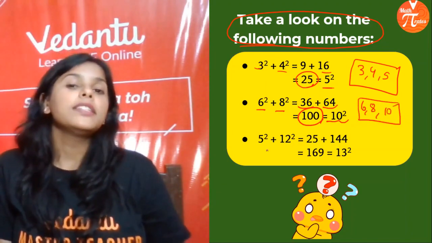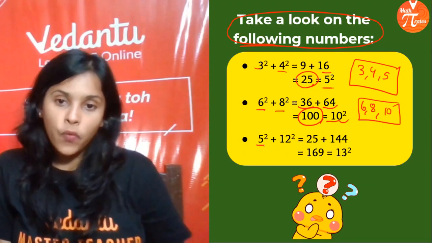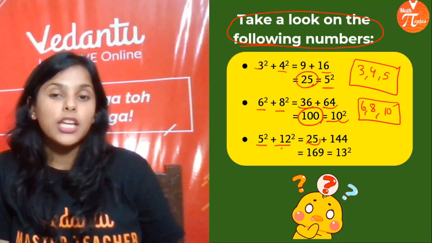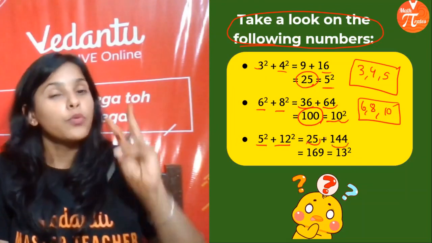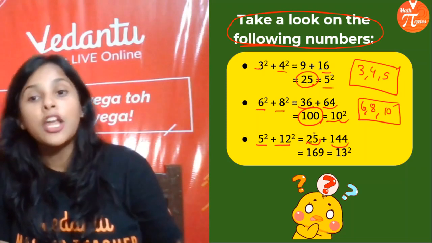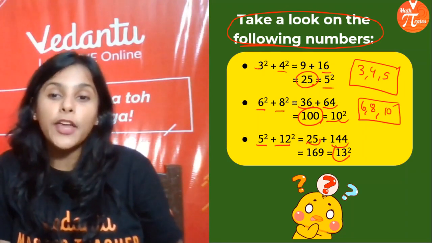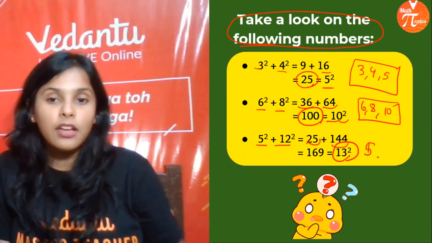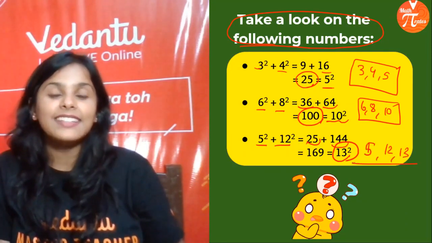Right? Now let's take one more example. 5 and 12. Square them up. 5 square is 25, 12 square is 144. So 144 plus 25 is nothing but 169. Right? So 169 is the square of 13. So Pythagorean triplet is 5, 12 and 13. Okay?